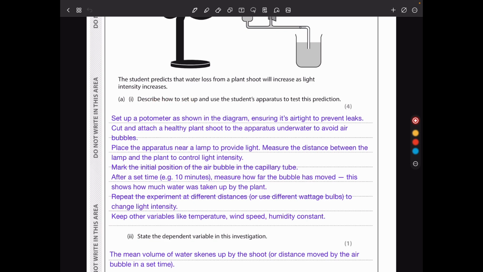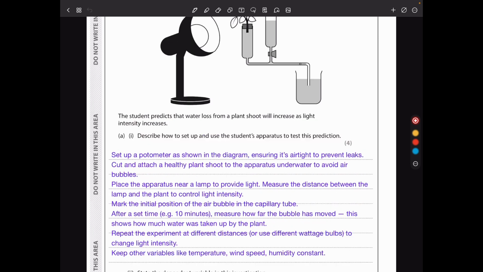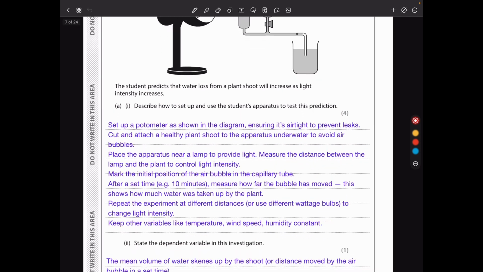Describe how to set up and use the student's apparatus to test this prediction. So you set up the potometer, which is the apparatus as shown in the diagram, ensuring it's airtight to prevent leaks. You cut and attach the healthy plant shoot to the apparatus underwater to avoid air bubbles. Place the apparatus near a lamp to provide light and measure the distance between the lamp and the plant to control light intensity. This is because you're going to move the lamp away as a method of varying light intensity.